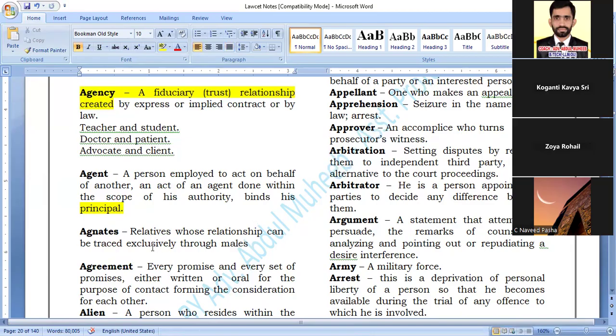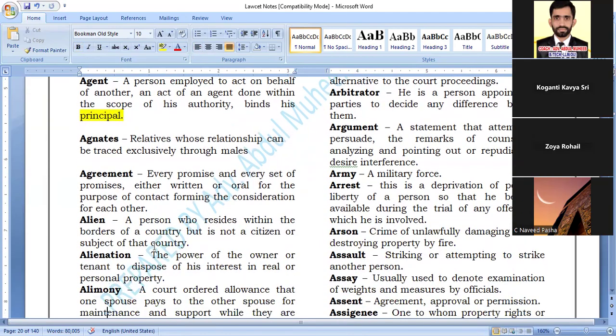Relatives whose relationship can be traced exclusively through males, like yourself, your father, your father's brother, your brother's son. When you are tracing a relationship only through males, it is called agnates. Only when the relationship runs only through males, then it is called agnates.